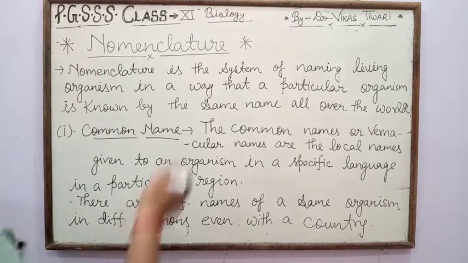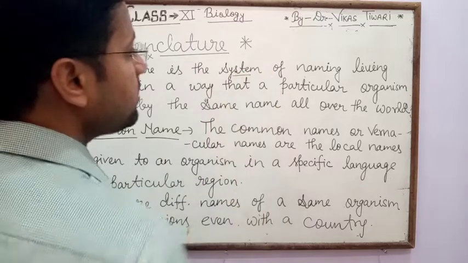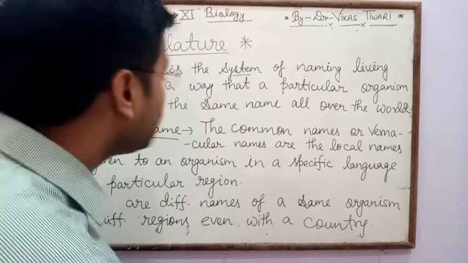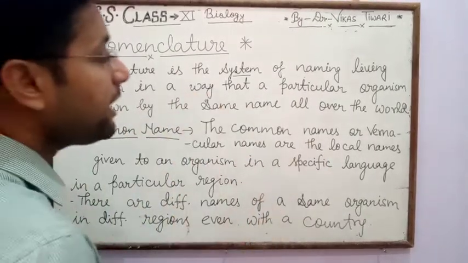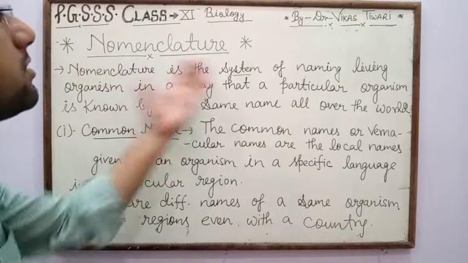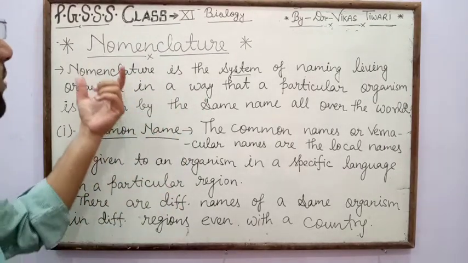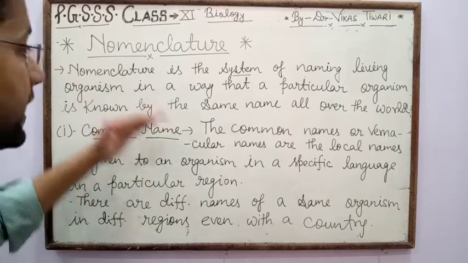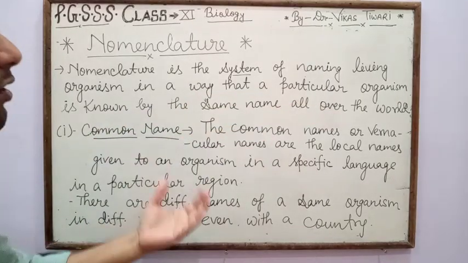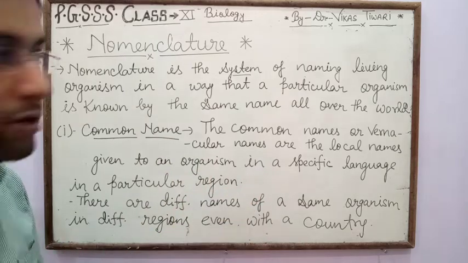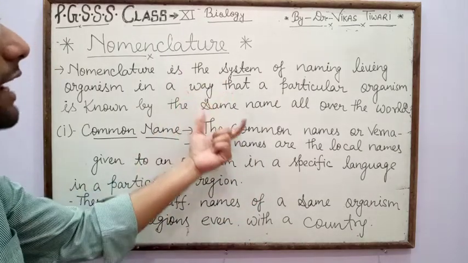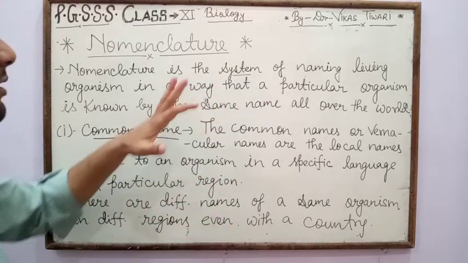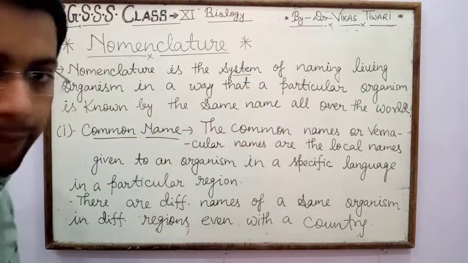So what is nomenclature? Nomenclature is the system of naming living organisms in a way that a particular organism is known by the same name all over the world. It means nomenclature is a system to provide a particular name to the living organism, and that name is the same all over the world, because common names are different in every place.